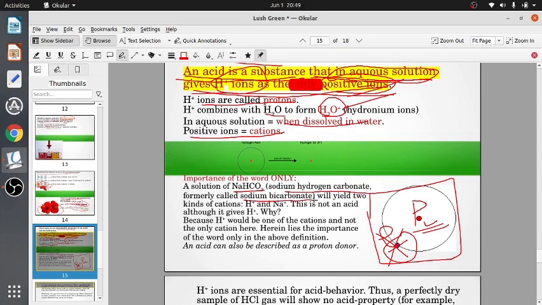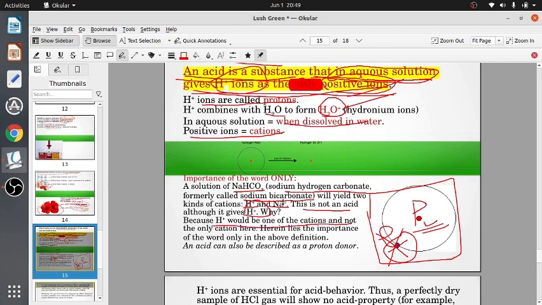When you dissolve it in water, it will give two kinds of cations, hydrogen ion and sodium ion. Hydrogen ion is a cation, a positive ion. Sodium ion is also a positive ion, a cation. Now, it is not an acid. It gives hydrogen ion, but it is not an acid. Why? Because hydrogen is only one of the cations.